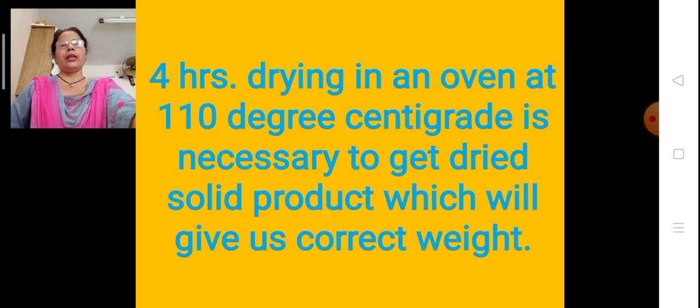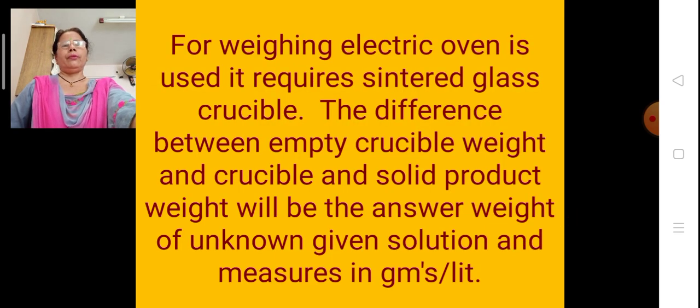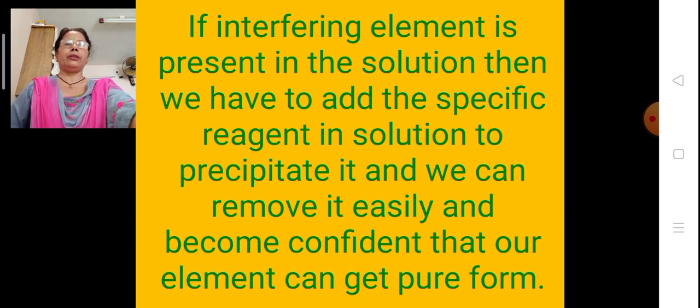Four hours of drying in an oven at 110 degrees centigrade is necessary to get a dried solid product, which will give us the correct weight. But in a laboratory, we can use the cone also. For weighing, an electric oven is used. It requires a sintered glass crucible. The difference between the empty crucible weight and the crucible with solid product weight will give the correct amount of solid, which is measured in grams per liter.